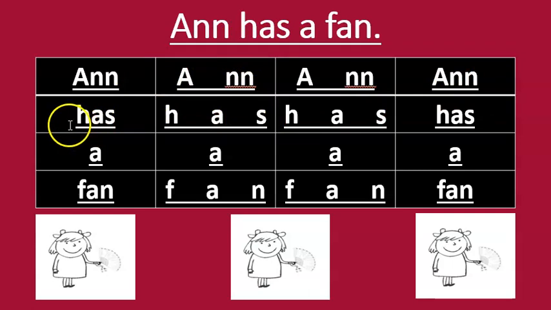Ready? Here we go. Boys and girls, say has. Has. Now, let's break it apart sound by sound. Ready? Repeat after me. Ha, ss. Let's do it again. Ha, ss. One more time. Let's sound it out together. Ha, ss. Now, your turn to sound it out. Ready? When the cursor lands on the letter, you make that letter sound. Ready? Go.